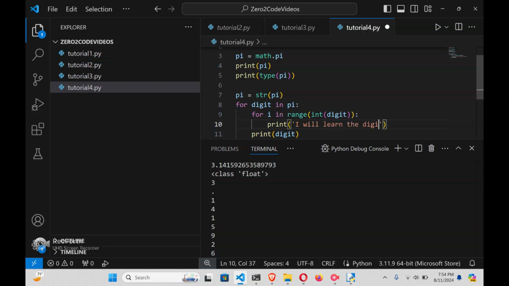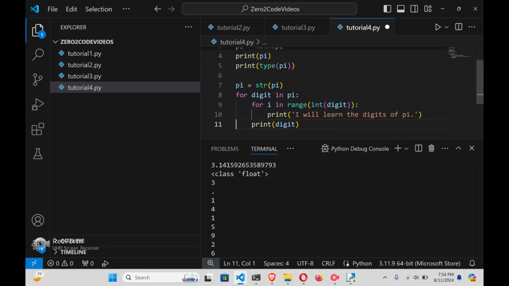I will learn the digits of pi is maybe what Bart Simpson is saying this time, because he threw a tantrum and said, I will never